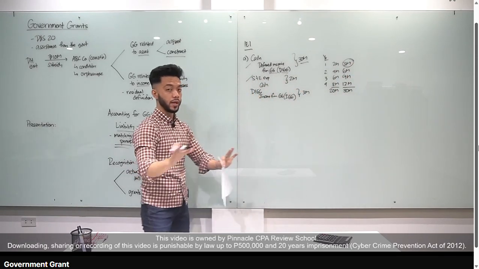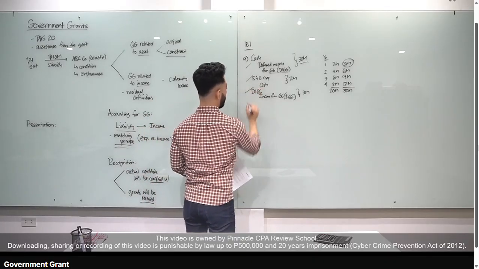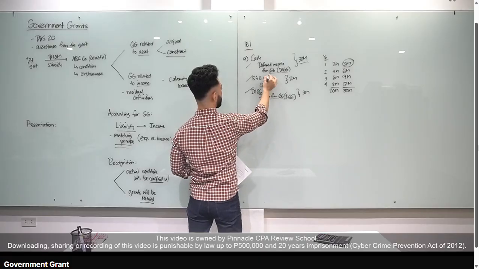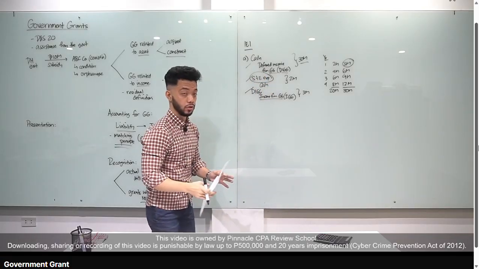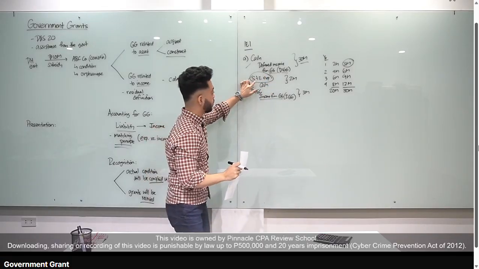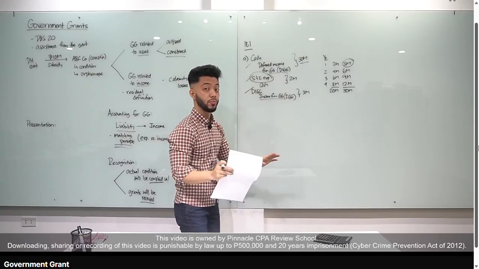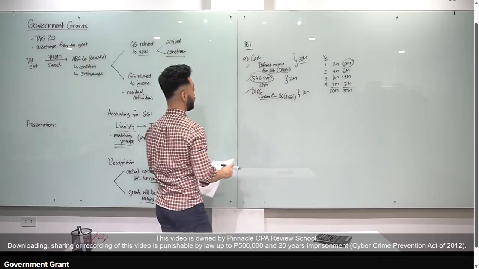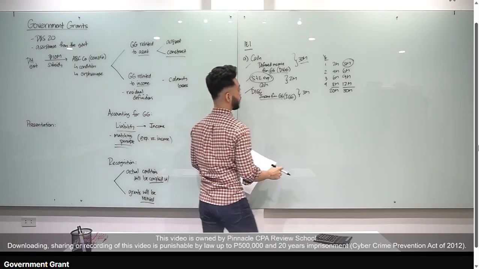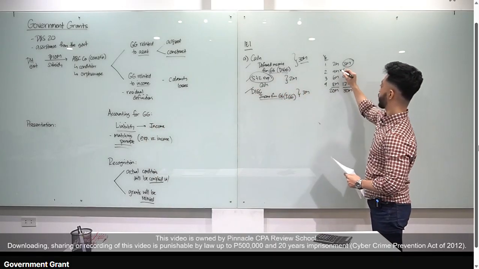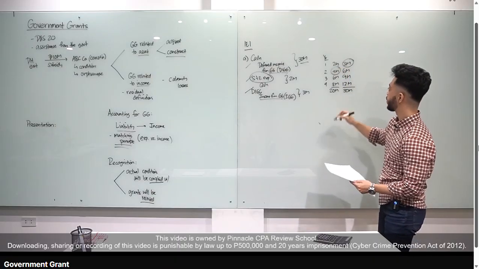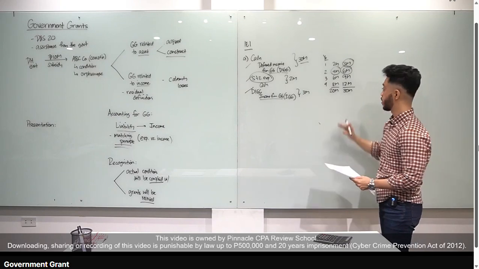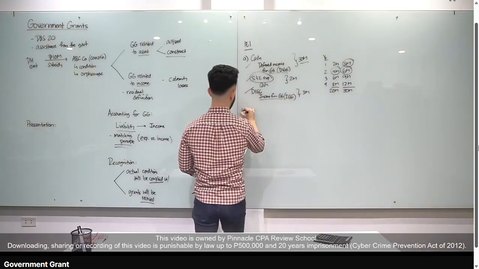Okay? Now, FYI class, pwedeng ang alternative entry mo dito, sa entry number 3, pwedeng instead na mag-credit ka ng income from government grant, babawasan mo na lang yung dinebit mo na expense. So parang debit DIGG, credit safety and environmental expense, 3 million. Pwede rin yun. Pero ito yung mas prefer na entry. Okay? So mag-stick tayo dito. So sa next year naman, ang entry natin, debit safety and environmental expense, 4 million, credit cash. And the next entry, debit DIGG, credit IGG, 6 million. Ganun ang gagawin natin for the next 3 years. Alright? Sige. So let's go to B.